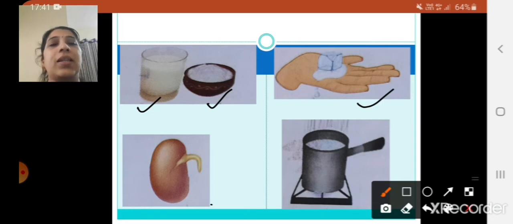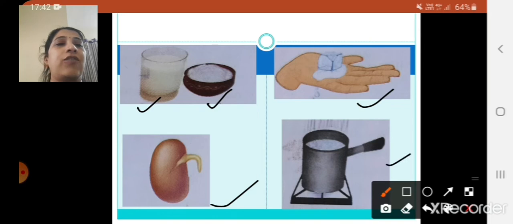Now let's take the third one. A seed is there, and from that seed, germination is taking place. Slowly, when the germination takes place, what will happen? It will develop into a new plant. So this is a type of chemical change, because a seed is getting converted into a new plant. And you can also say that it is a slow change, because it will take time to develop into a plant.